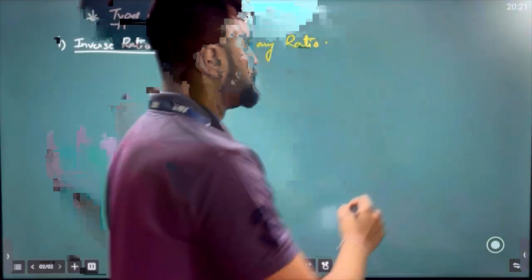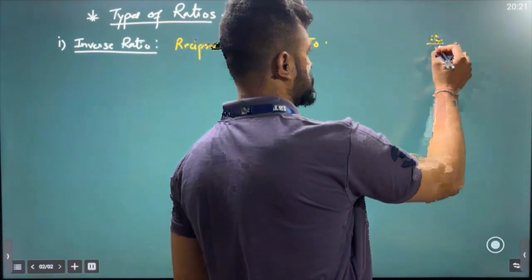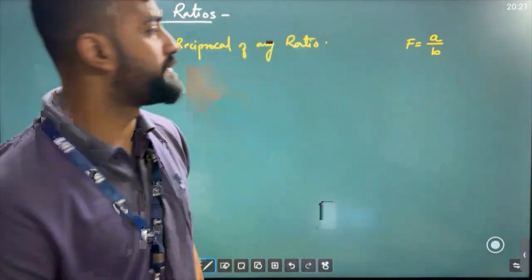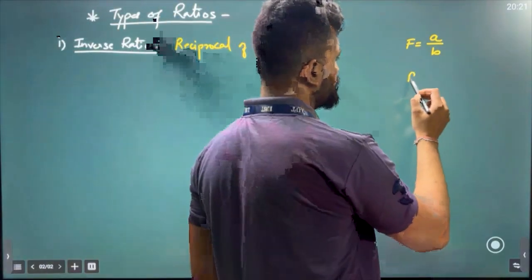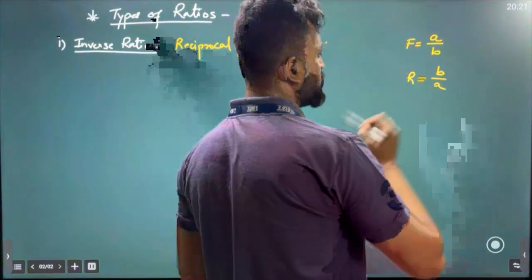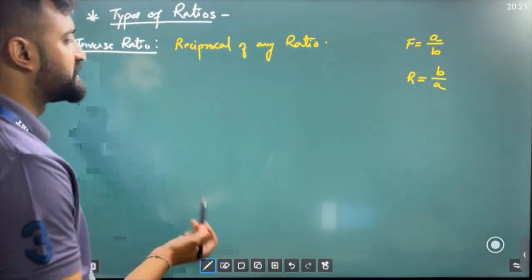Suppose we have a by b. Suppose this is a fraction a by b, okay? Now if I ask you to find the reciprocal of it, you need to just reverse it. इसको b by a बना दो. This is your reciprocal. ठीक है? तो inverse ratio is that's it. Okay, inverse ratio is this.